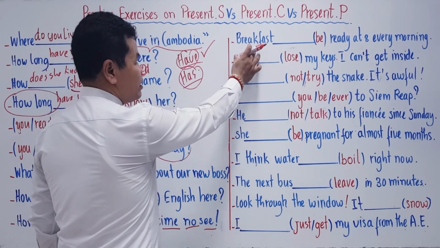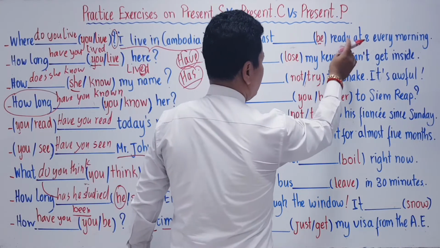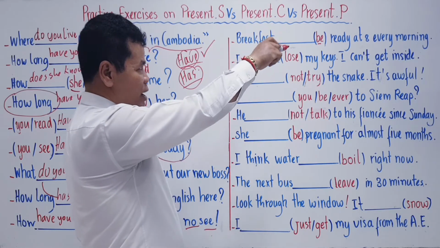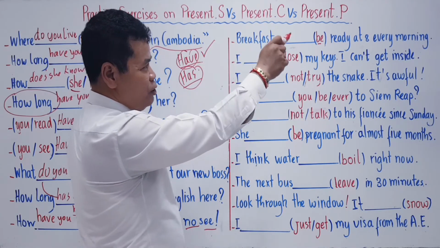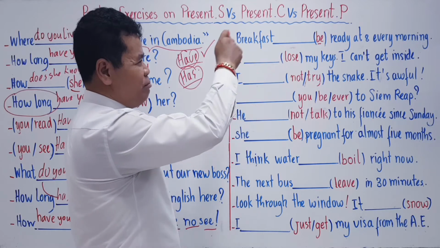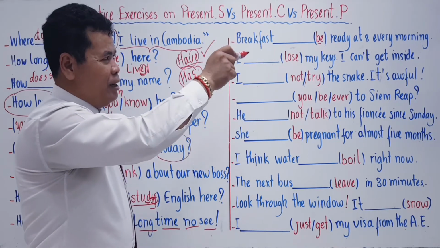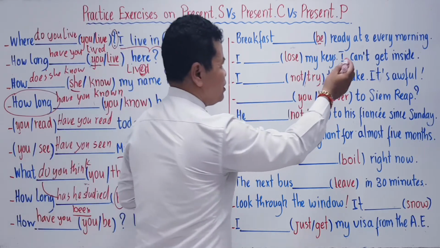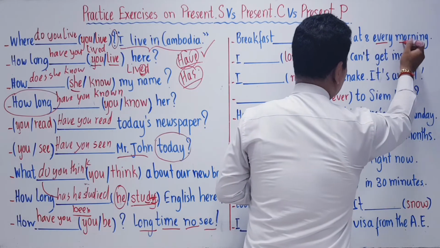Breakfast be here, ready at 8 o'clock every morning. So, try to see the whole sentence. Do you see any keywords? Look at that one. Every morning.